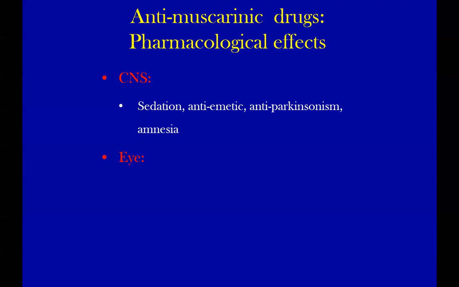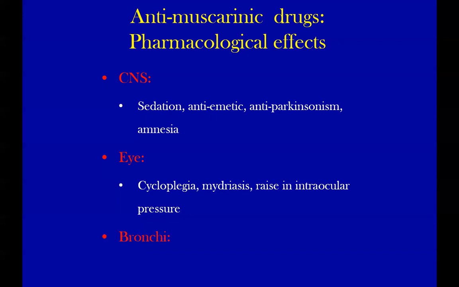You know the effects of acetylcholine on the eye. So the antagonist will cause cycloplegia, paralysis of the ciliary muscle, and mydriasis. Do you know mydriasis? Dilatation of the pupil, rise in intraocular pressure. Previously, last lecture, decrease in intraocular pressure. Now they are increasing intraocular pressure. Bronchi, dilation, bronchodilation.